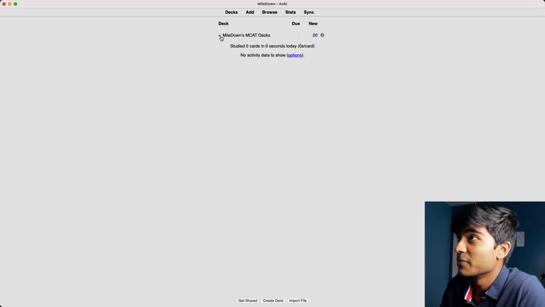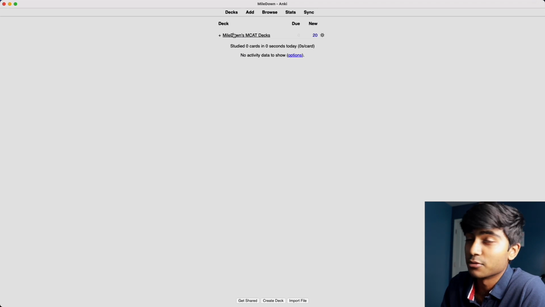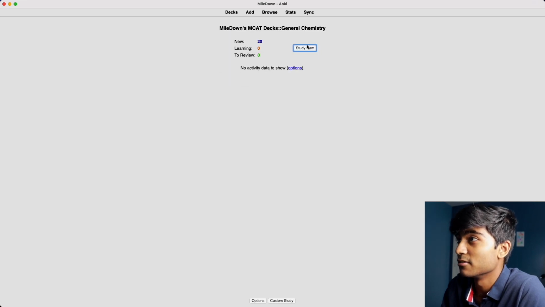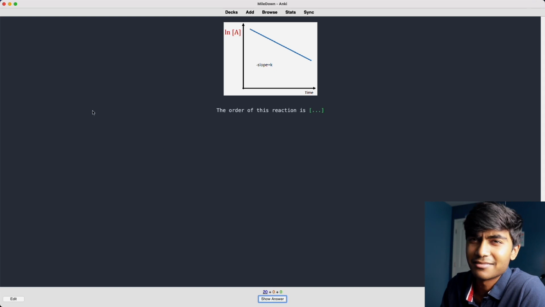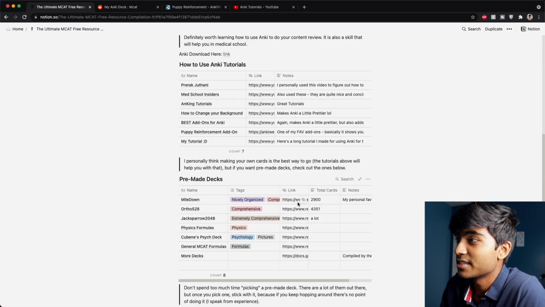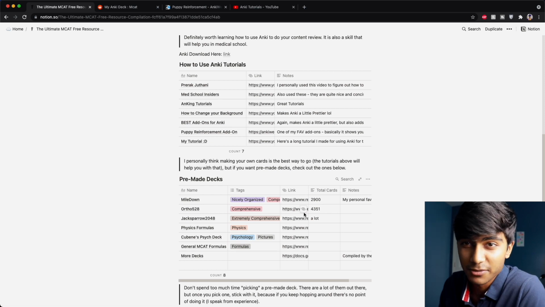This is kind of what happens when you download the deck onto your Anki. You can hit plus, and it breaks it down really nicely into the different sections. So if you click Gen Chem, for example, it's like a nice custom background and stuff. And he has YouTube links to some of this stuff for more information. There's a bunch of other ones here, and you can learn more about them at the respective links.